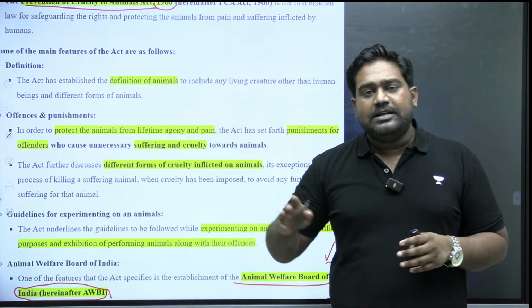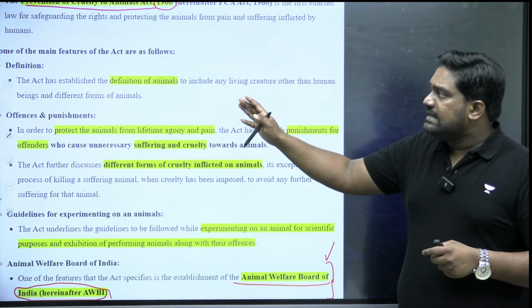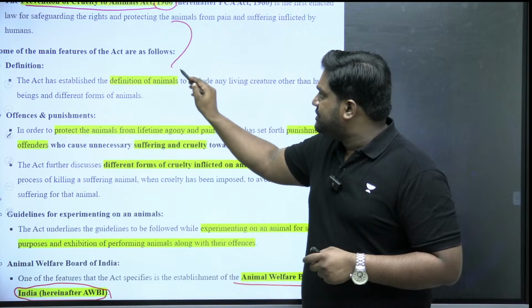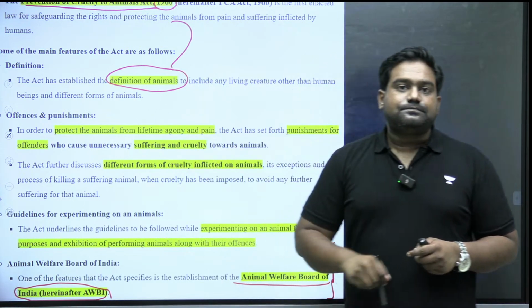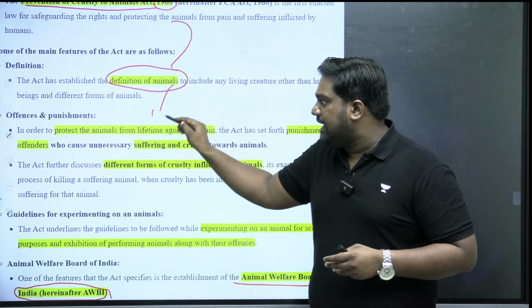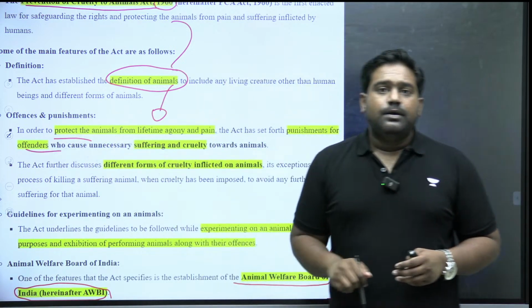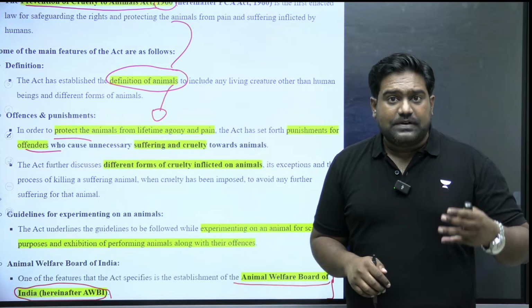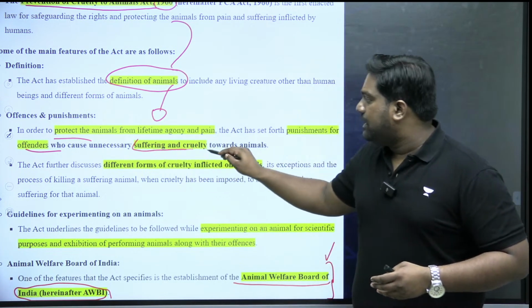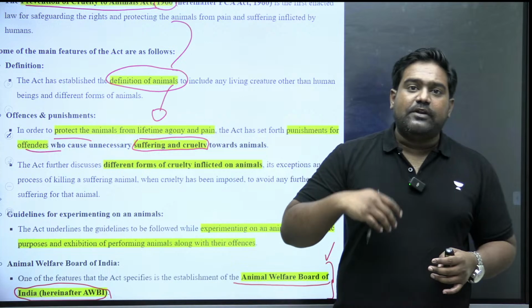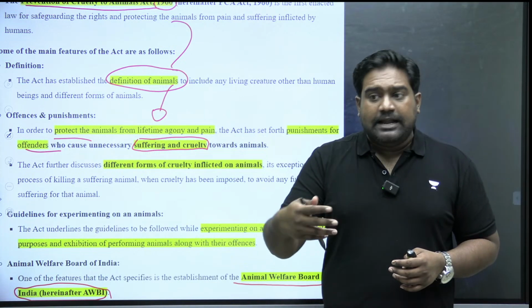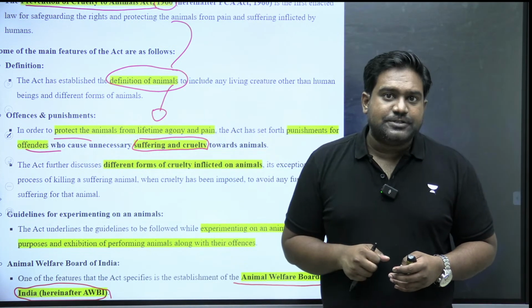The Prevention of Cruelty to Animals Act was enacted in 1960, and it defines animals. It defines the various crimes that can be committed against them, provides for legal protection, treats them as criminal offenses, and provides for punishments for those who inflict suffering, cruelty and trauma against innocent animals.